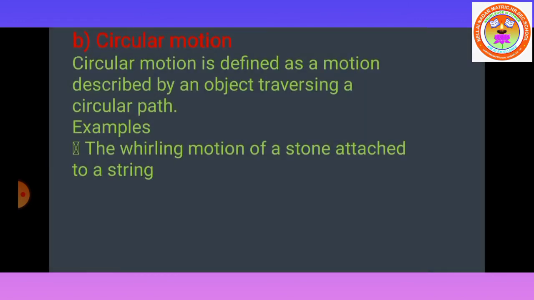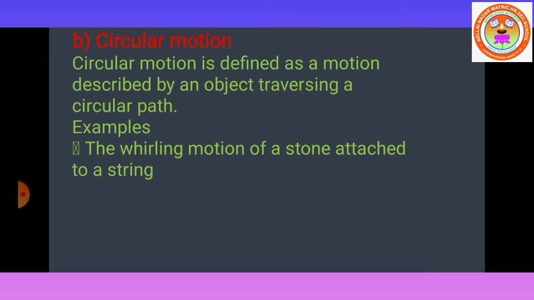Next, circular motion. Circular motion is defined as a motion described by an object traversing a circular path. If the object moves in a circular path, that motion is called circular motion.